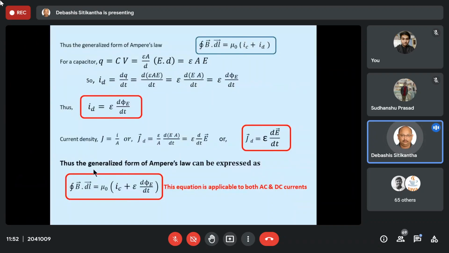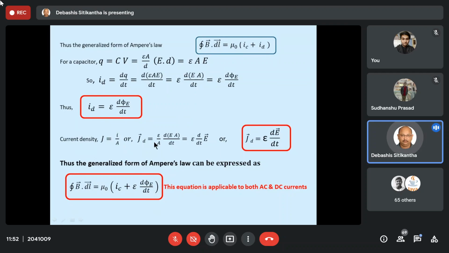We know that current density J is given by I by A, that is the current flowing through a cross-sectional area. So similarly, the displacement current density is also defined as J D vector equal to the displacement current divided by the area. Another very interesting thing, let me tell you: unlike conduction current or convection current, displacement current is a vector quantity. Your book is not mentioning it as a vector quantity, but truly it is a vector quantity.